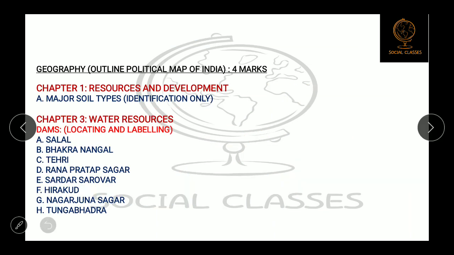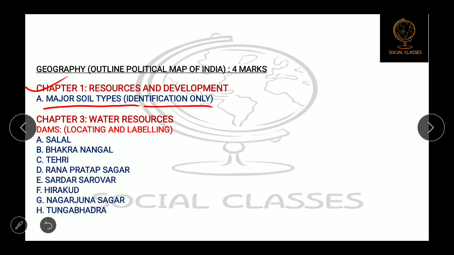Now we will come in the geography. The first chapter, resources and development. From this chapter, major soil types. Identification only, means over the outline map of India, some areas will be darkened or given in some other steps, okay, and you have to identify that which soil is found in that area.